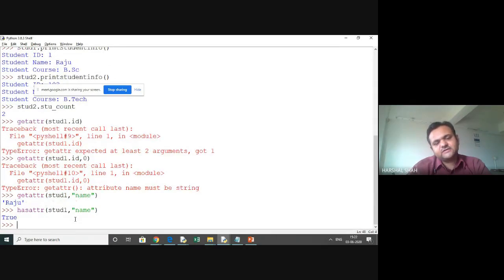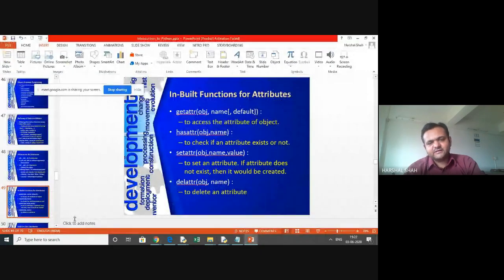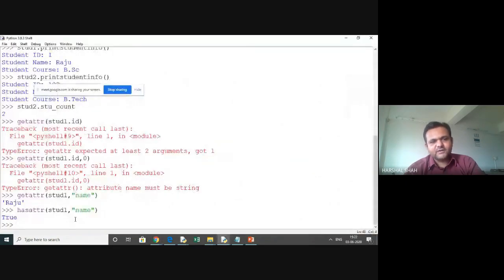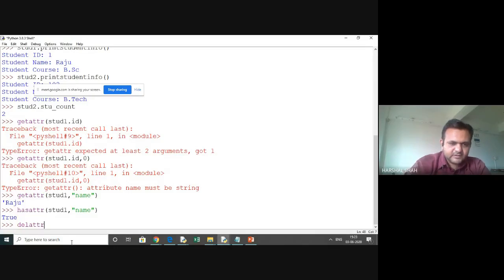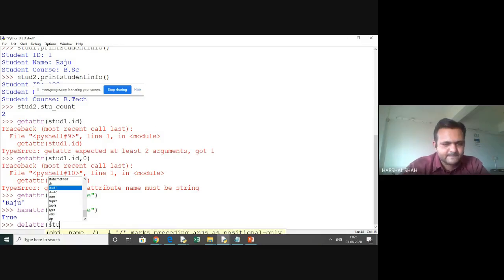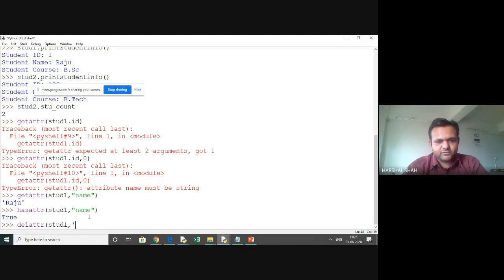So now you can check whether that particular object has this attribute or not, because now I'm going to delete it, so this will not work. Then we will set it. First we delete this attribute, and once we delete it, it will become False. So we have delattr, and you can see that student1, which we have created, and we are now deleting its name attribute.